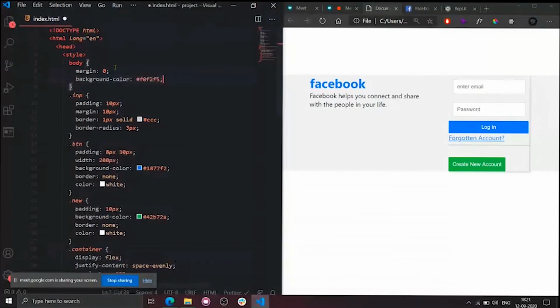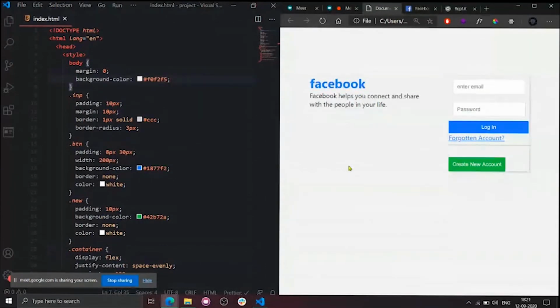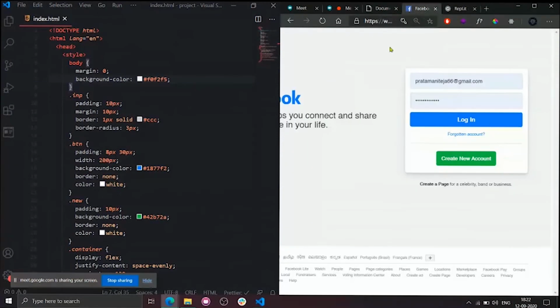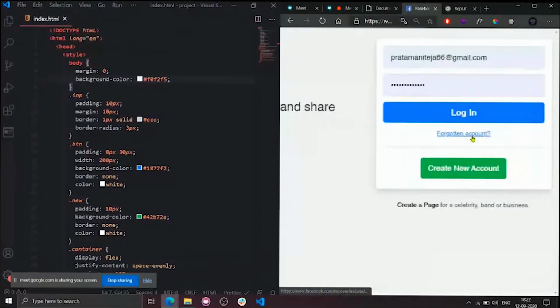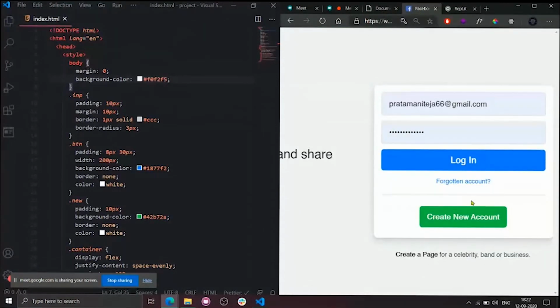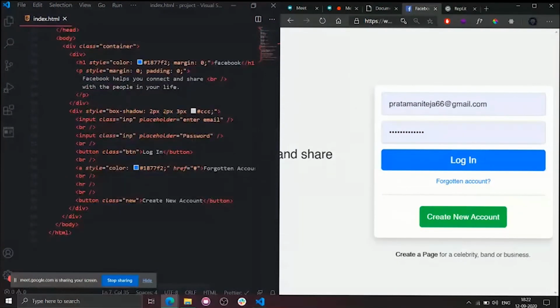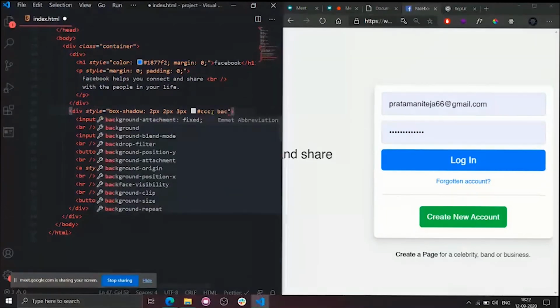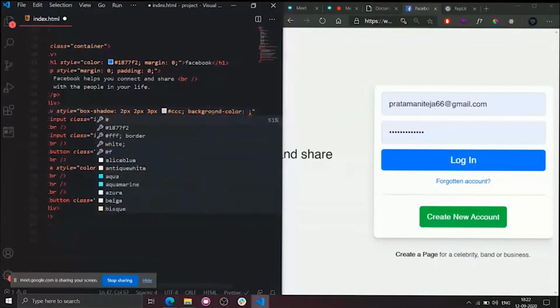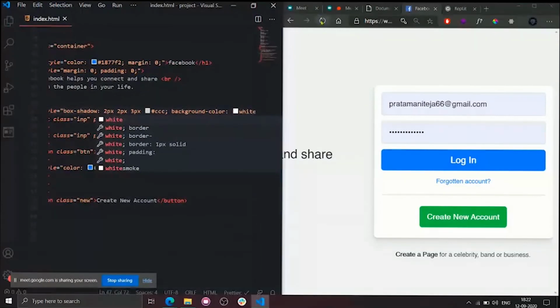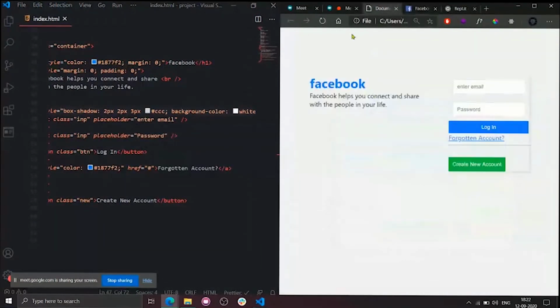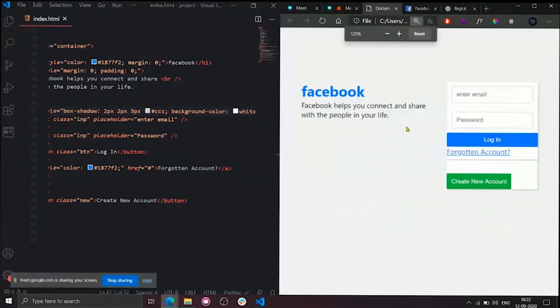So the entire page is in a slight blue, right? Now it looks good. Perfect. Now the shadow, is it looking the same? No. Why? If you observe, what is the color of this parent? This is lightish blue. What about this color? White. Excellent. So I need to change this div tag color. Where is the div? Here I will apply. What is the property to change the background color? Background color of white. Oops, I changed this. Okay, I will replace it. Okay, we're almost done, it looks like.